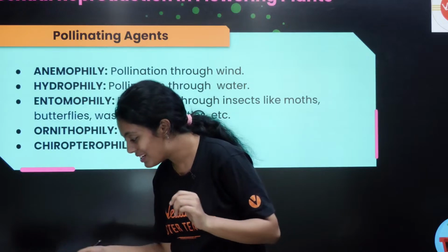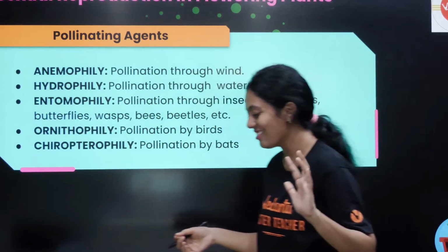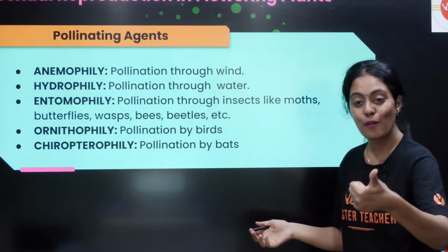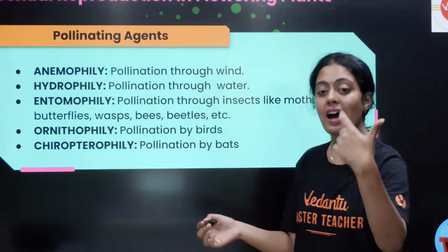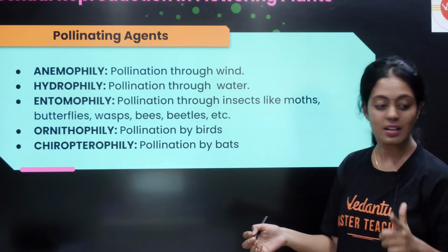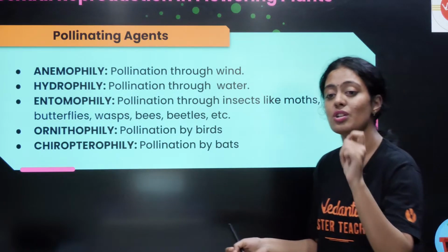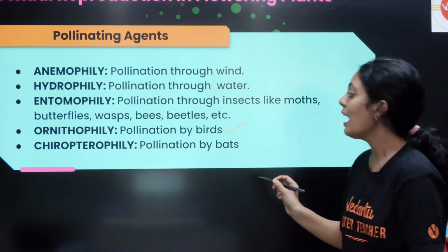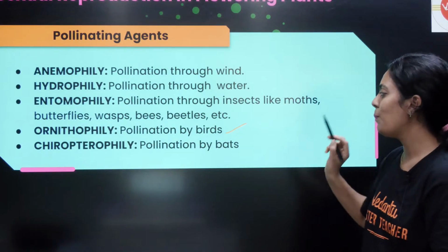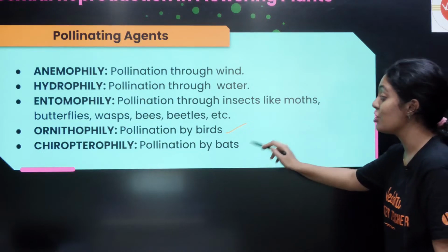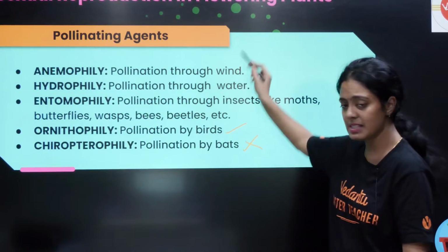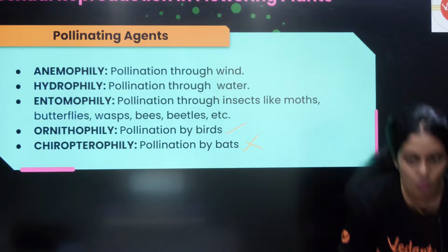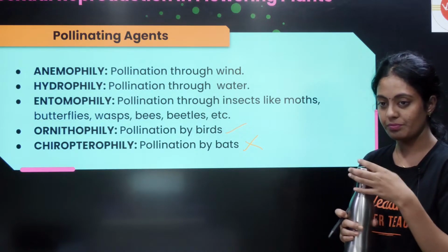Anemophily, pollination through wind. Hydrophily, pollination through water. Entomophily, pollination through insects like moths. Ornithophily, pollination by birds. And chiropterophily, pollination by bats. This is not there in your NCERT. The other four you can note down.